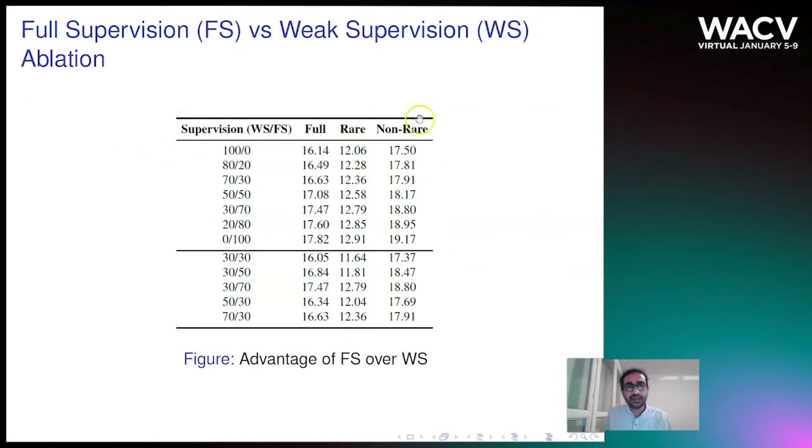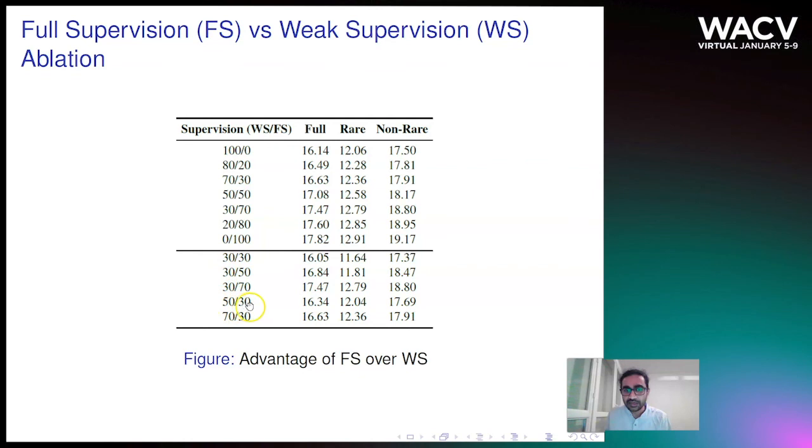This shows the ablation study for the effectiveness of increasing the proportion of full supervision compared to increasing the proportion of weak supervision. Consider the case where we use only 60% of the training data, where 30% comes from weak supervision and 30% is fully supervised. This is the accuracy. When we increase the full supervision by 20%, we get an improvement of 0.8, and another 20% gives us another 0.6 of improvement, keeping weak supervision fixed.